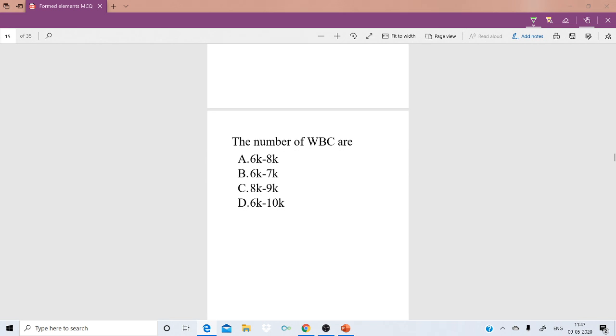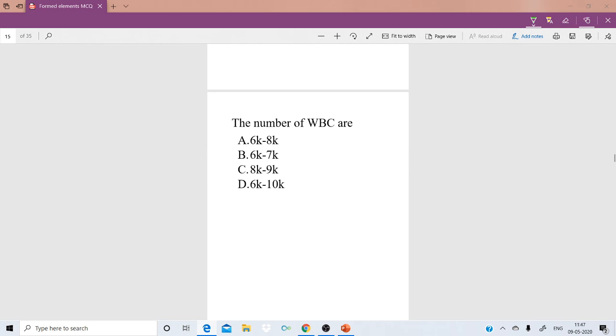Next question. The number of WBC. I said they are very less in number when compared to all the formed elements. Most abundant is RBC and less abundant is WBC. So what is their number?